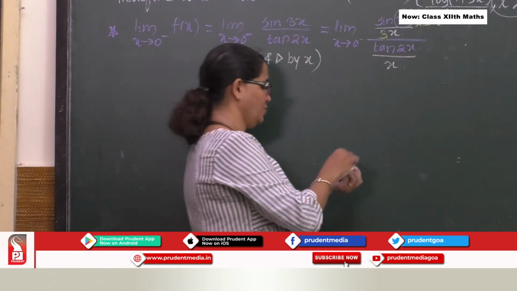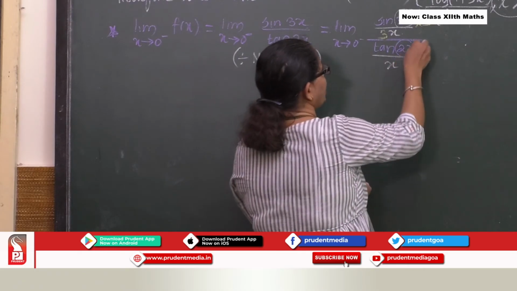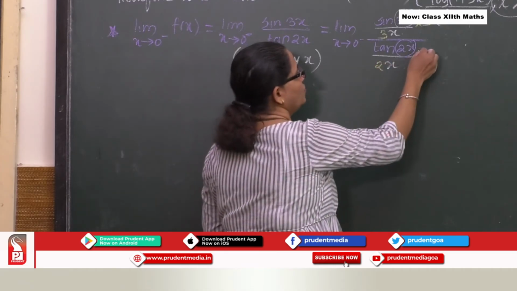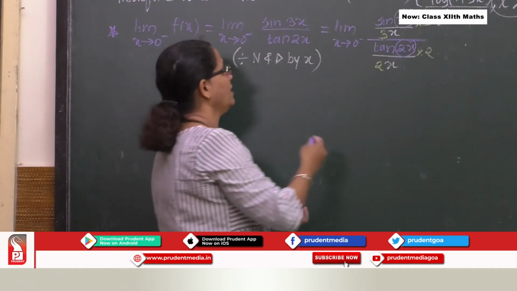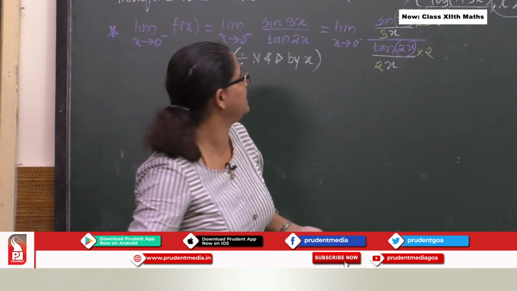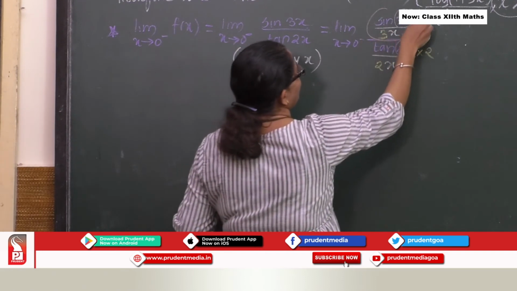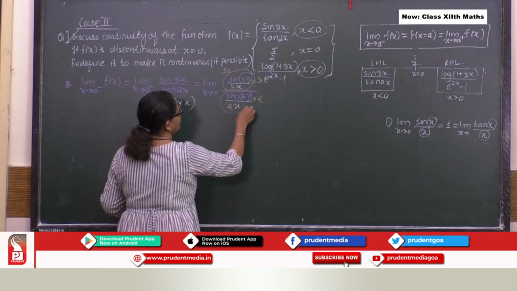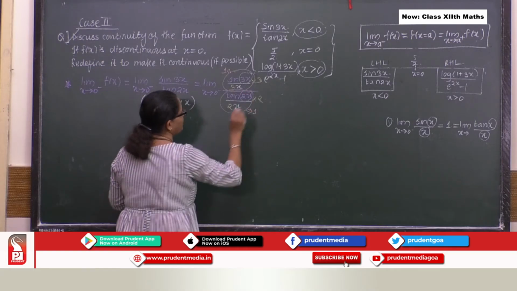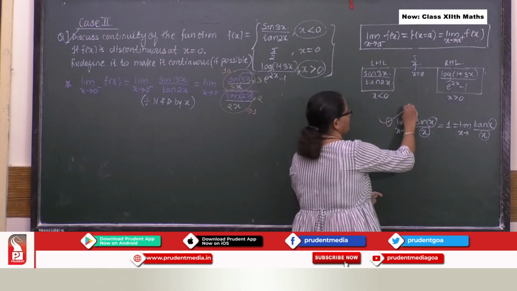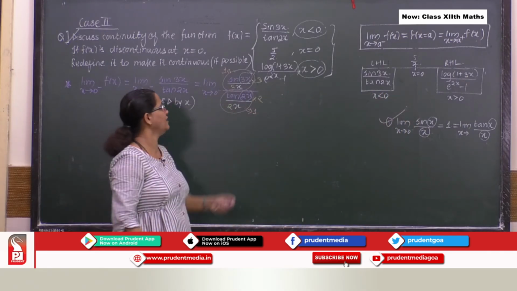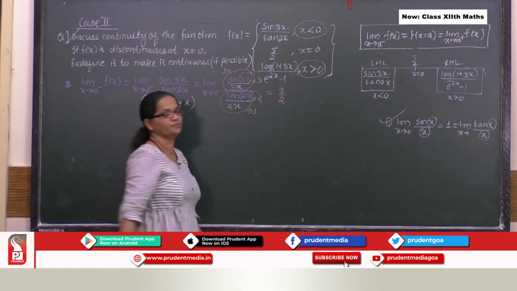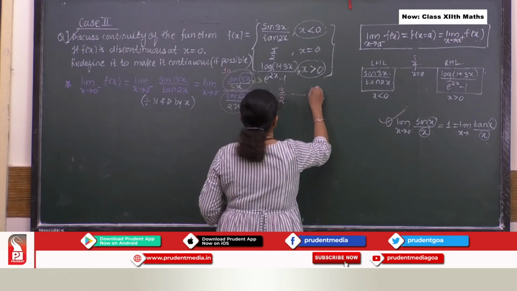Then you can see here I have 2x, and I want 2 to appear over here, so I will multiply by 2, and here also I will multiply by 2. Now this is equal to 1, and obviously this is also equal to 1, using this formula. What is left is 3 by 2. This is my equation 1.